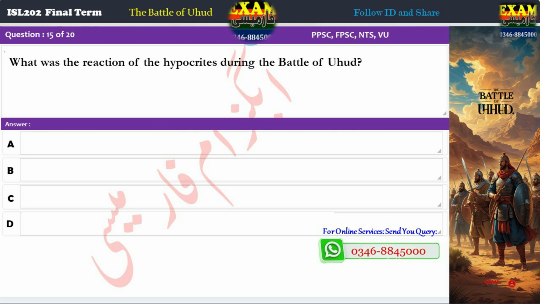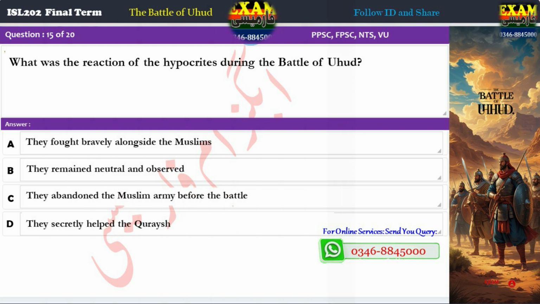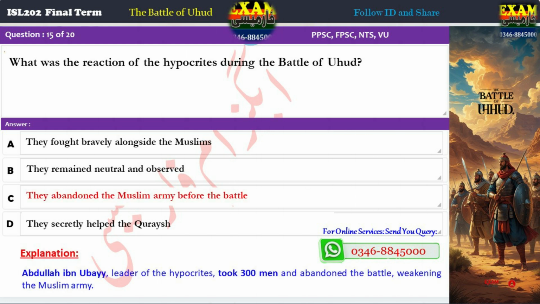Question 15. What was the reaction of the hypocrites during the Battle of Uhud? A. They fought bravely alongside the Muslims. B. They remained neutral and observed. C. They abandoned the Muslim army before the battle. D. They secretly helped the Quraysh. Correct answer: C. They abandoned the Muslim army before the battle. Explanation. Abdullah ibn Ubay, leader of the hypocrites, took 300 men and abandoned the battle, weakening the Muslim army.